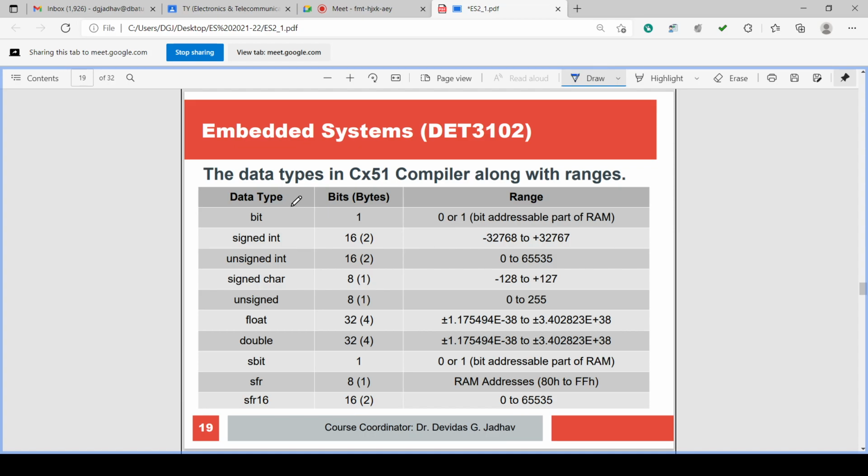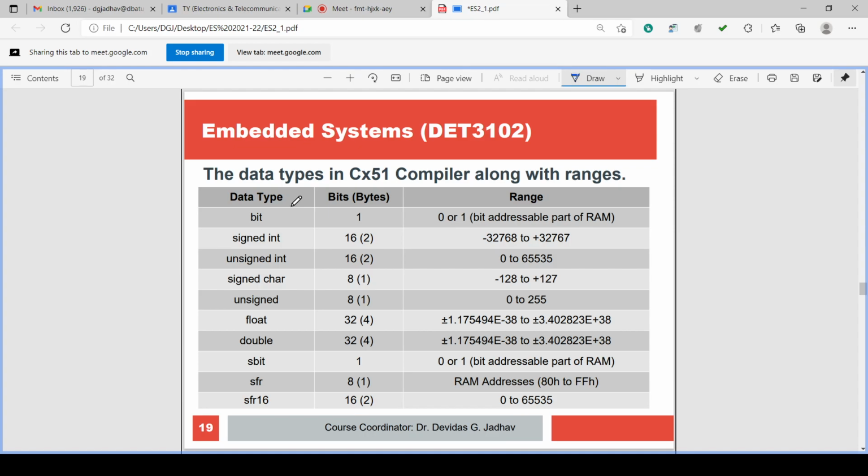Some RAM of the microcontroller can be bit addressable. Other registers are only byte addressable. So you can address the byte, that means you can store a complete byte or you can read a complete byte, but you cannot read a single bit or change a single bit. So that is byte addressable. You have to change or read the complete byte, save the complete byte. But in bit addressable, you can change a single bit and you can read a single bit. So that becomes bit addressable.